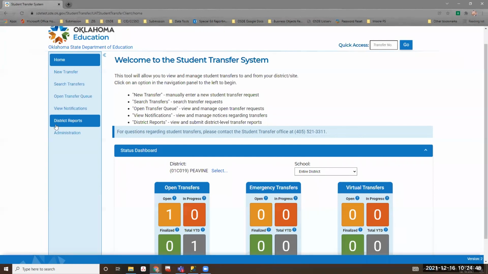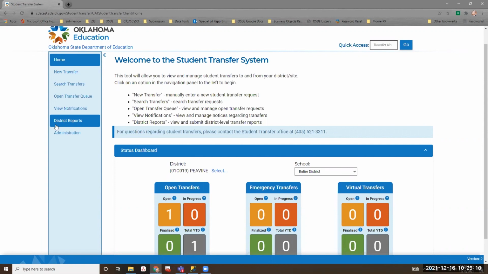What if parents submit a transfer form to the front office? Is that acceptable, or do they have to do it online only? Like I said, Becky, there is a form. We've sent it out. You guys have it. It's actually on the website where I showed you a minute ago in the accreditation student transfer section. There is a form for them to fill out. If they want to fill it out and bring it to the office, that's fine.